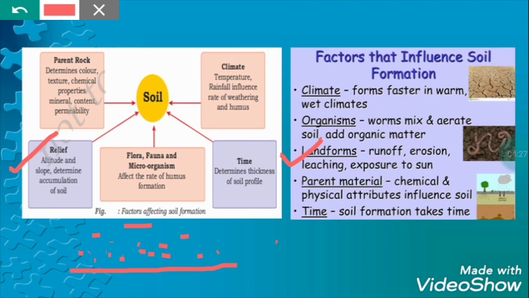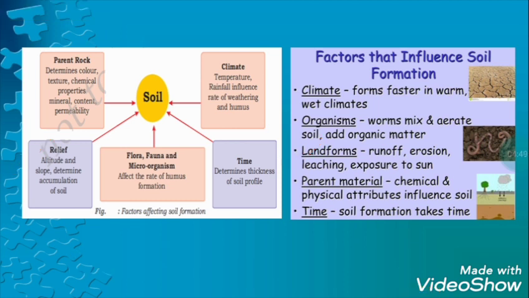But if the land is slanting, that means the mountain area, then there is much less place for the dust particles to accumulate. So on the slanting side the soil accumulation will be loose, whereas in the plain area the soil accumulation will be tight, so it will be a compact type of soil.